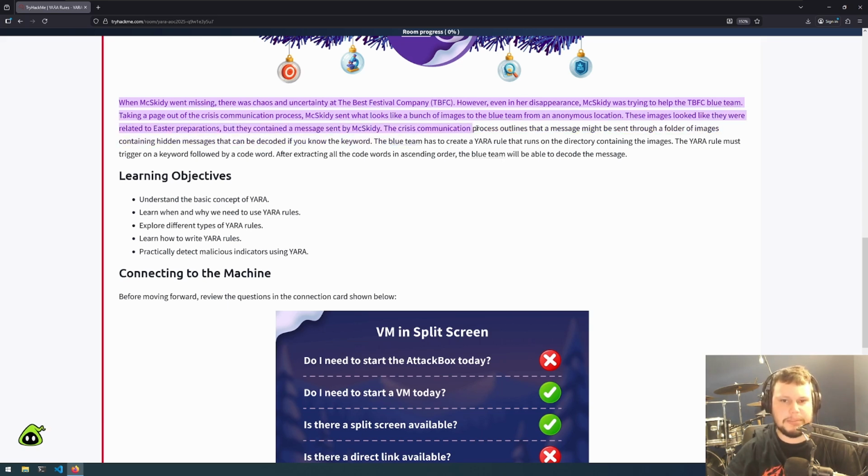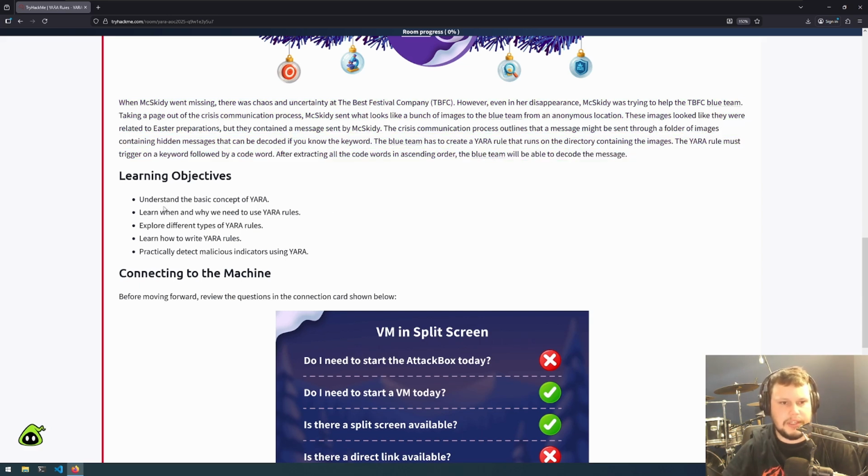The crisis communication process outlines that a message might be sent through a folder of images containing hidden messages that can be decoded if you know the keyword. The Blue Team has to create a YARA rule that runs on the directory containing the images. The YARA rule must trigger on a keyword followed by a code word. After extracting all the code words in ascending order, the Blue Team will be able to decode the message.